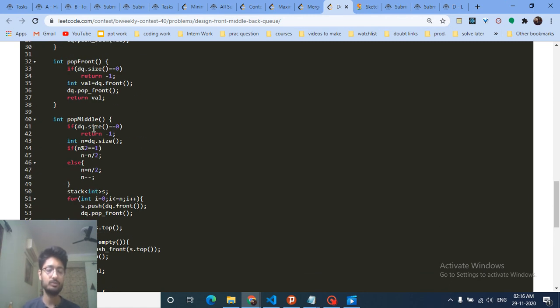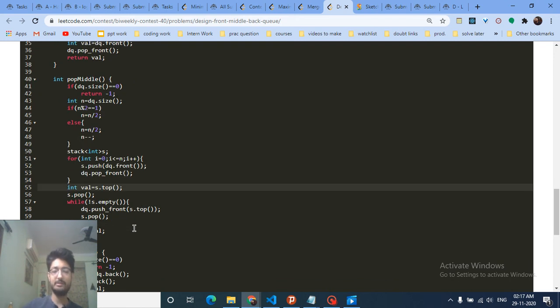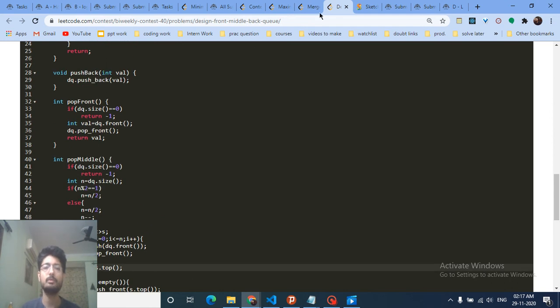And same, you have to do this reciprocally if you want to pop out the middle: take out the top n by 2 elements and store them somewhere else. And then after storing them, pop out the value of the middle element, and then again put all the elements in the stack back onto the deque. And that's the whole logic for the third problem.